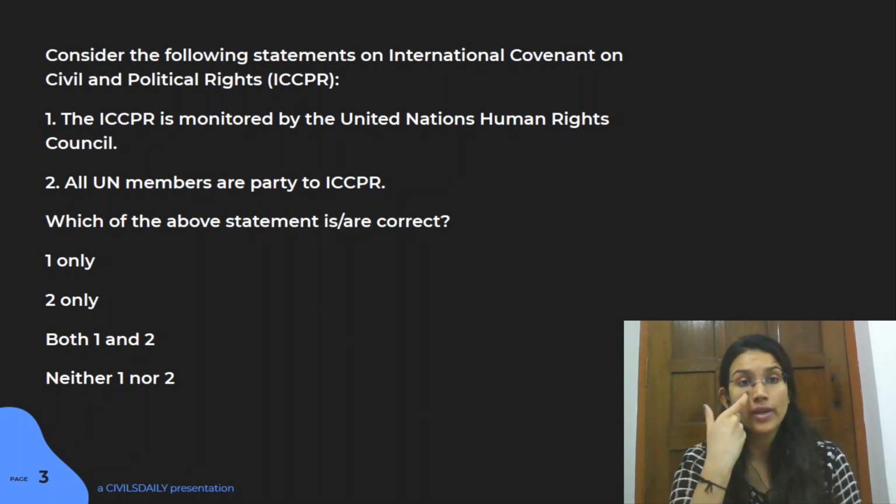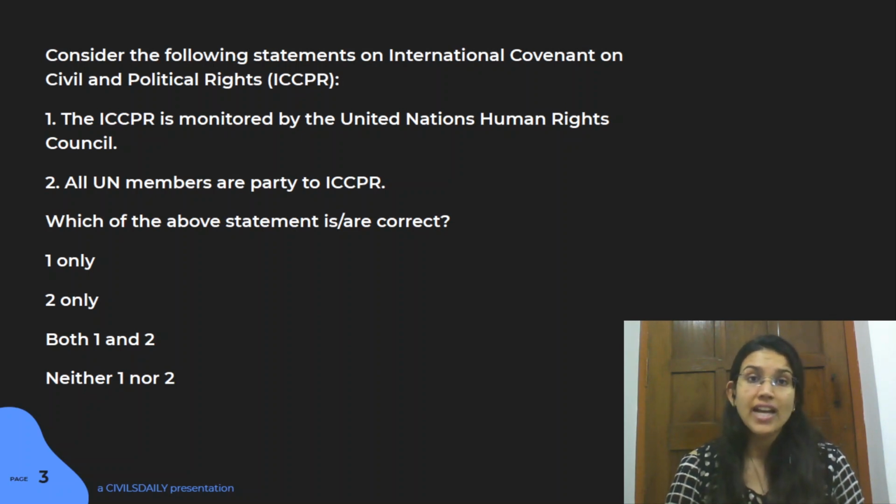Not all the UN members are actually party to ICCPR. If you look at the map, you can see it on Wikipedia also. China has not ratified this treaty. Even Saudi Arabia is not a member of ICCPR. And both of them are members of the United Nations, right? So the second statement is also wrong. So the answer here is D.